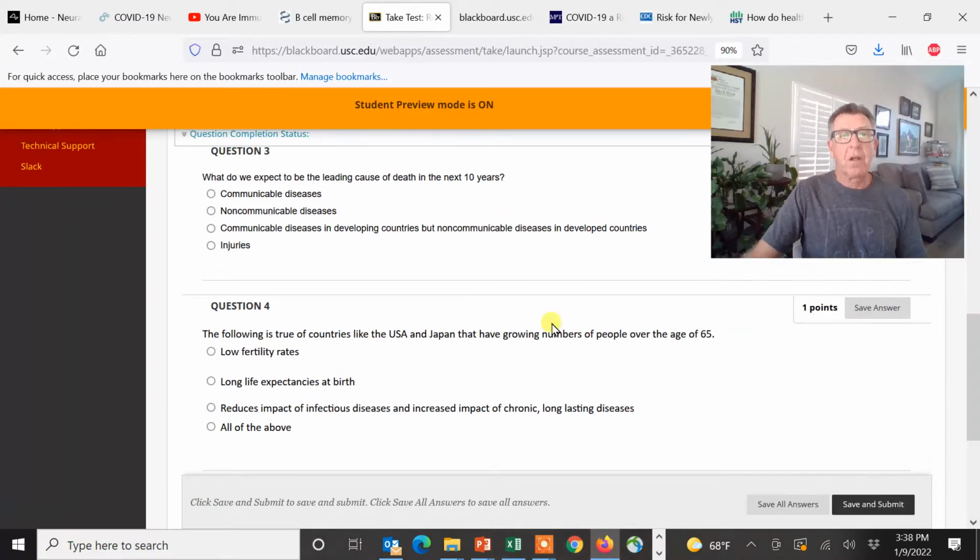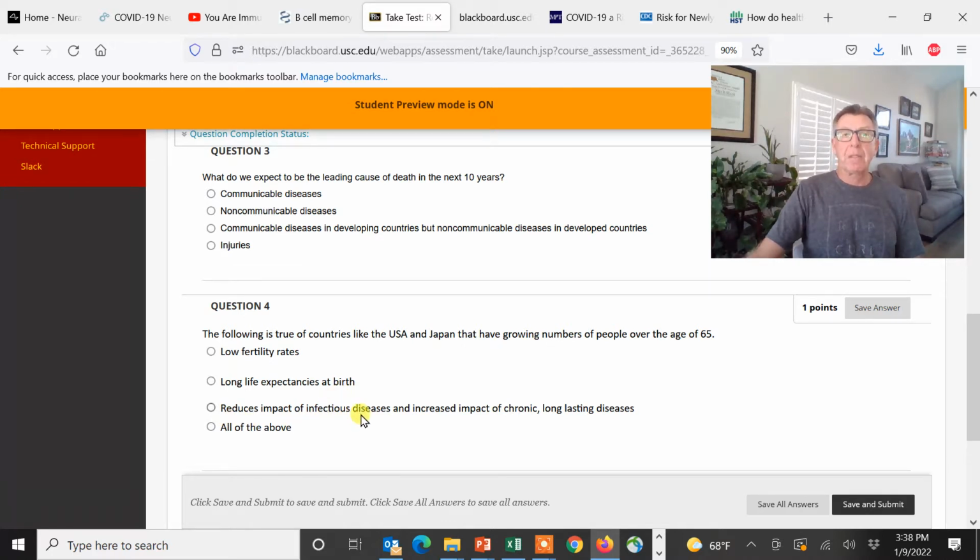You look at this. The following is true of countries like the US and Japan that have growing numbers of people over the age of 65. Do we have a lot of reproduction, a lot of procreation? Or do we have low fertility? Do we have long life expectancies at birth compared to, say, living in Afghanistan, a developing country versus a developed country?